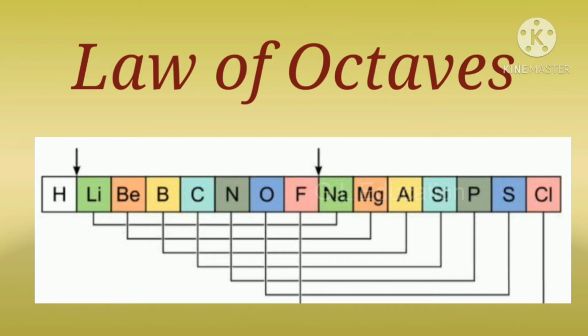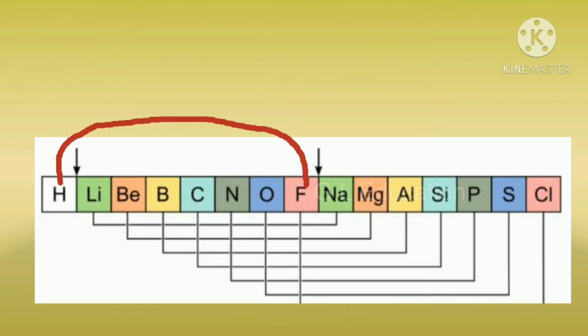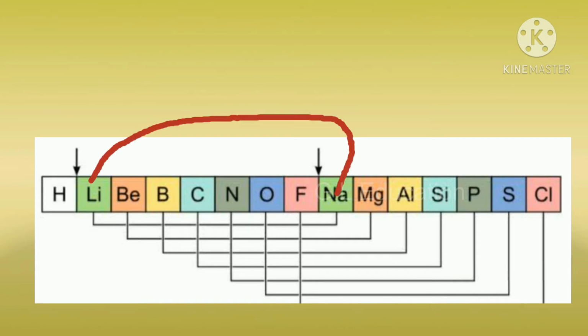This arrangement was known as the law of octaves. For example, the 8th element fluorine had properties similar to those of the first element hydrogen. Like that, the 8th element sodium had properties similar to those of the first element lithium.